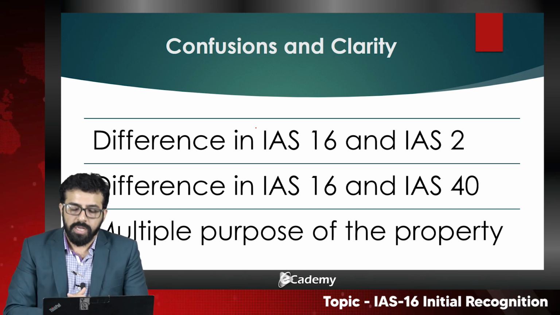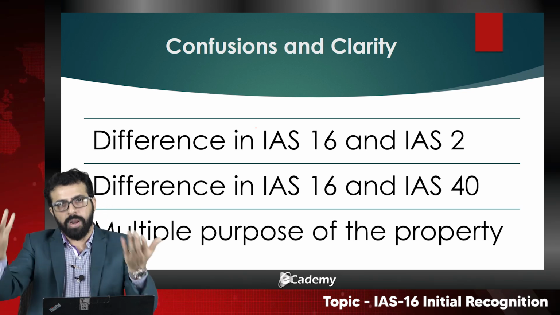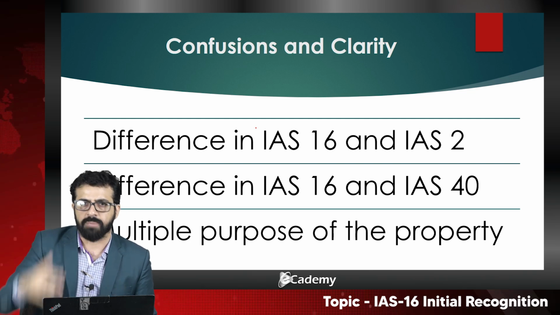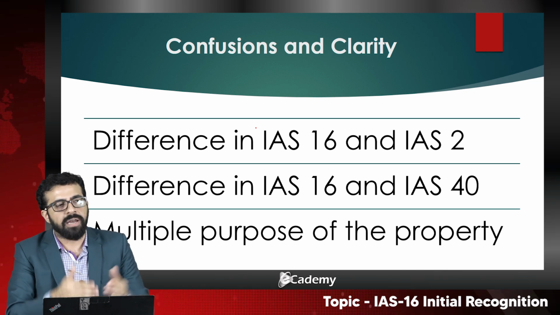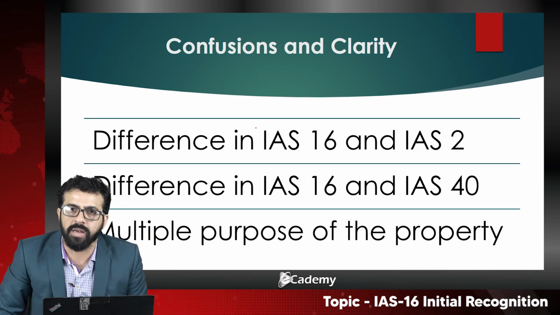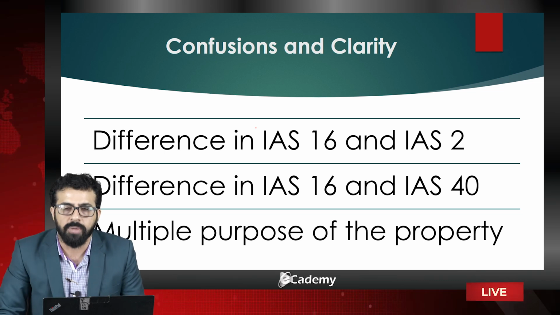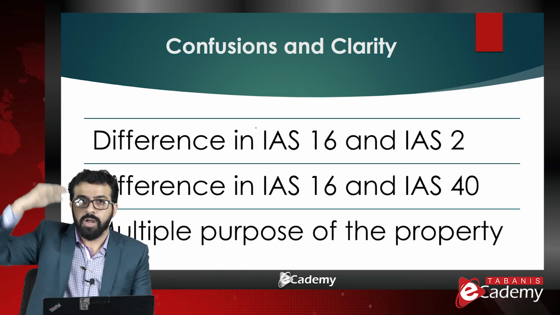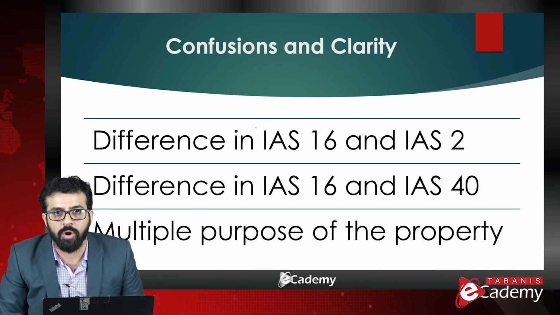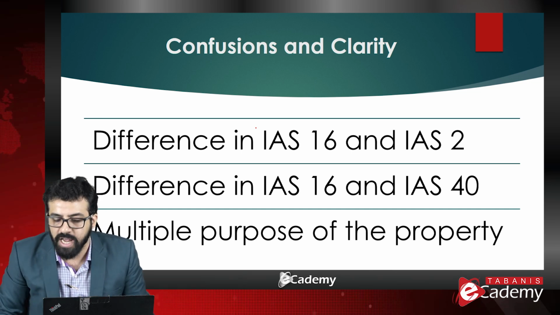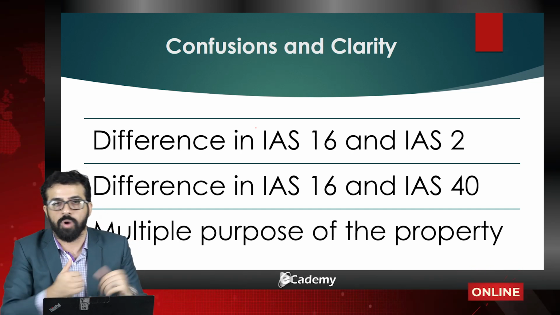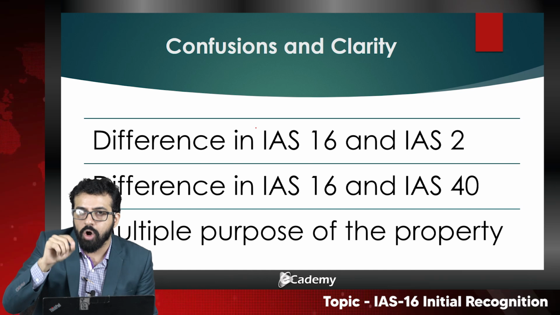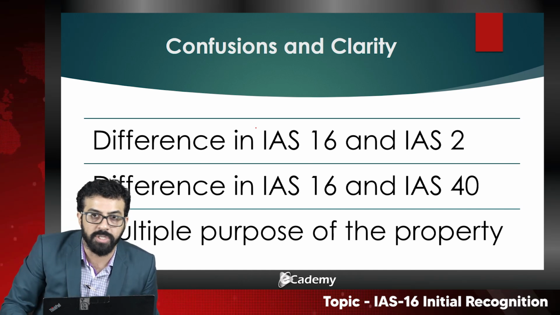Now, sometimes the owner does what? I acquire a building and I do my production as my regular part of the business, for example, from 9 to 2. And after 2, I rent out my property to others to earn rental income, because my property is idle after 2 p.m. So what do I need to do? Now the property is being used for two purposes. From 9 a.m. to 2 p.m. the property is devoted to the production of goods, and after 2 p.m. it is being used to earn rental income. Is IAS 40 or IAS 16 applicable to this particular property?